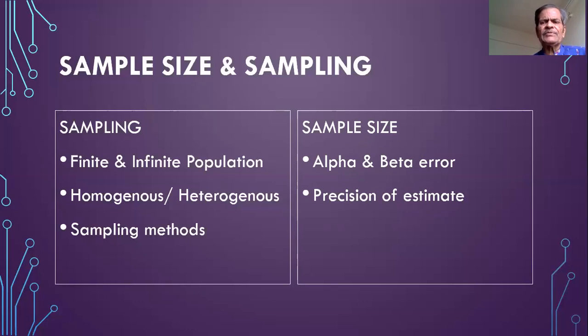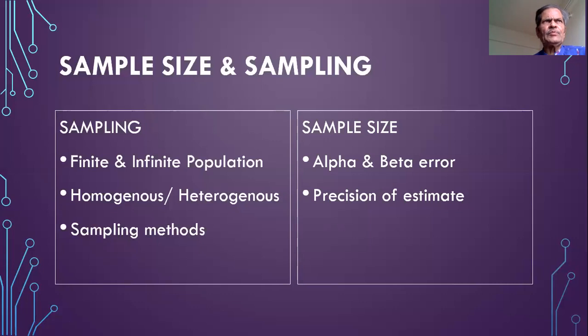Then the second is the sample size. For sample size, we'll have to set out the alpha and beta error as to how much alpha and beta error is acceptable to us. What is alpha error? What is beta error? That is beyond the scope of this presentation, and one must take the advice of a good statistician. But we must define the acceptable level of alpha and beta error.